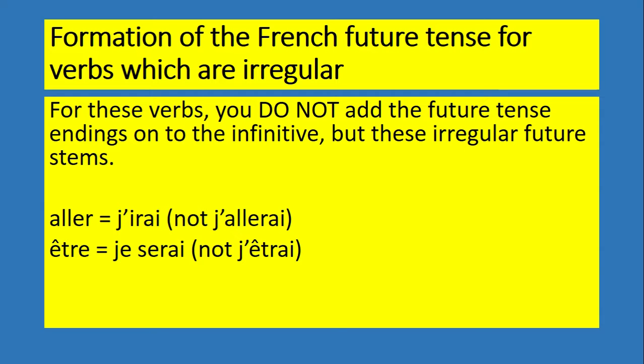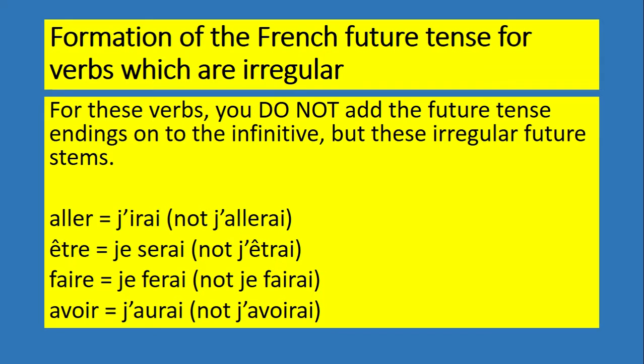Again, you add the ai ending onto this irregular stem, ser. You don't add the ending onto the infinitive être. Faire becomes je ferai. So again, you're adding the ai or whatever the ending is onto the irregular stem, which is fer, not the infinitive faire. And avoir, it's not j'avoirai, it becomes j'aurai. So add the ending onto the irregular stem, which is aur, not the infinitive avoir.